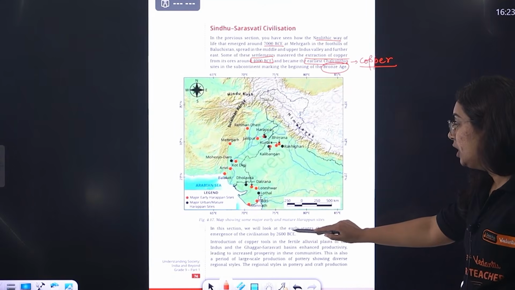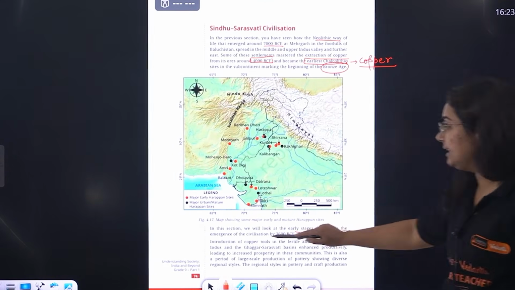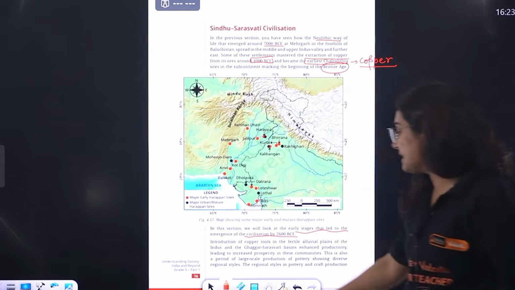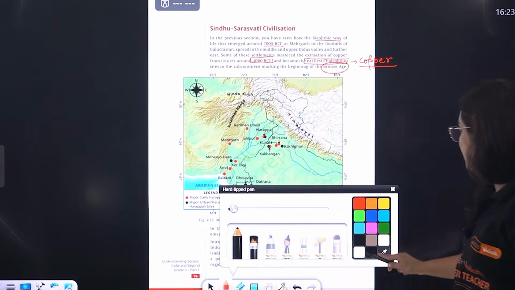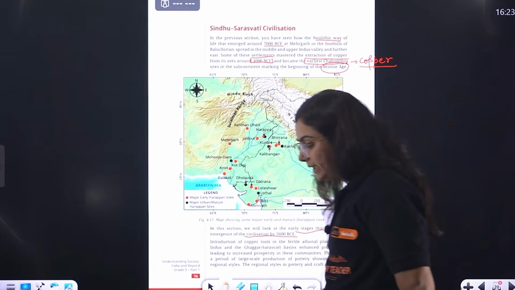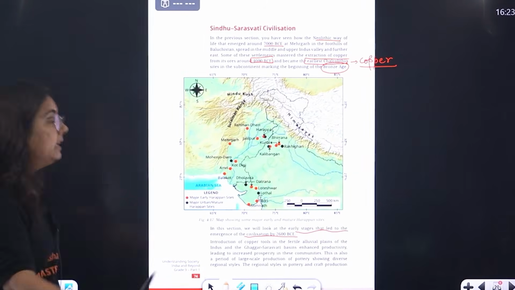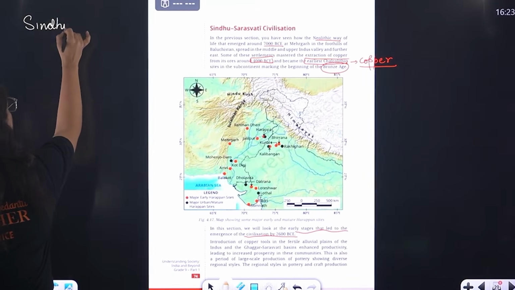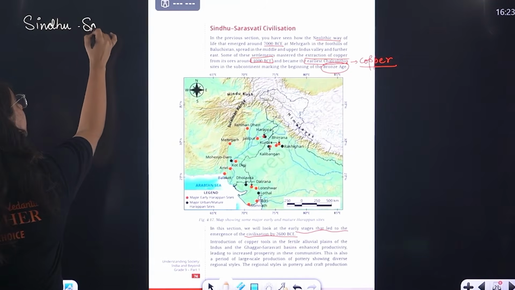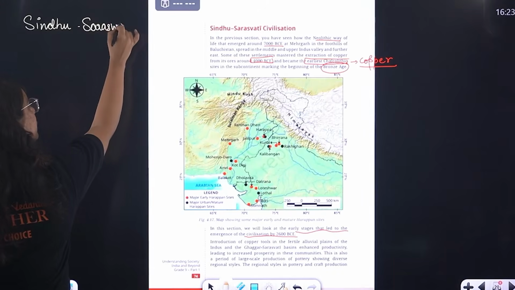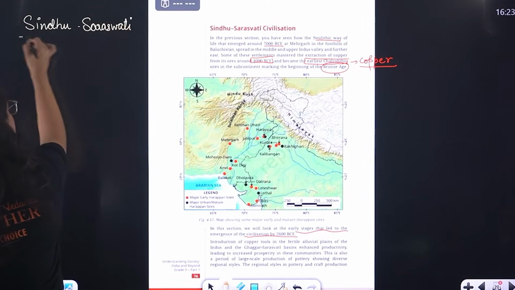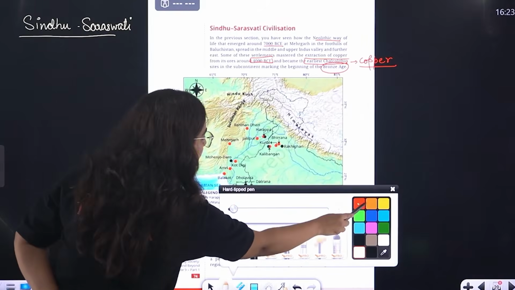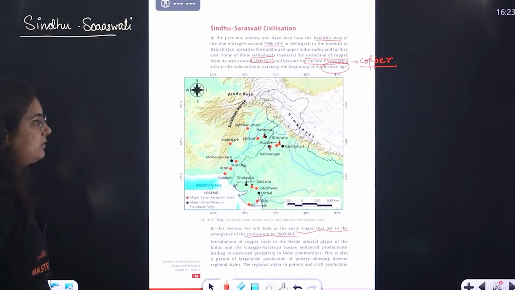In this section, you will learn the early stages that led to the emergence of the civilization, that is around 2600 BCE. So beta, see, here the heading is Sindhu-Saraswati civilization. Okay? Sindhu-Saraswati civilization. Can you please look at the map? Yes. This is the map, right? Now comes the question, ma'am, why do we call it the Sindhu-Saraswati civilization?